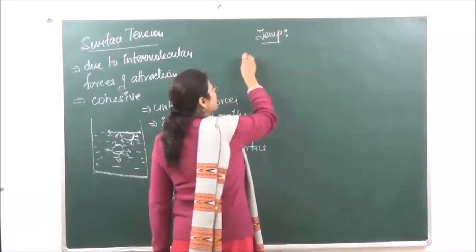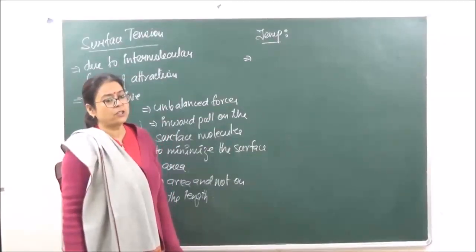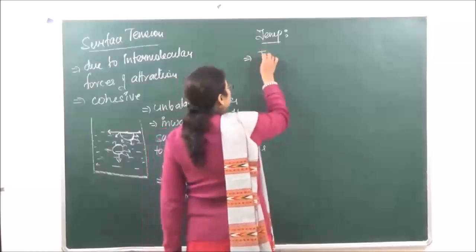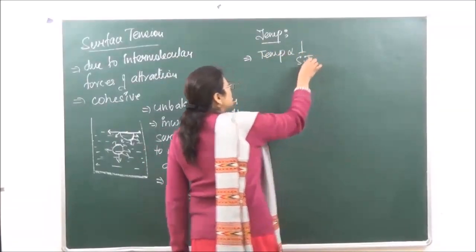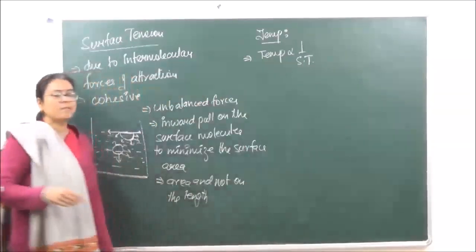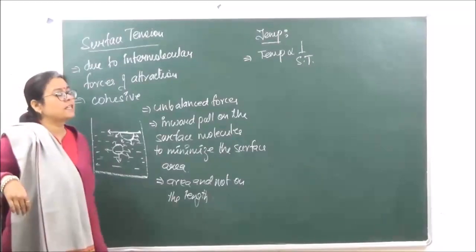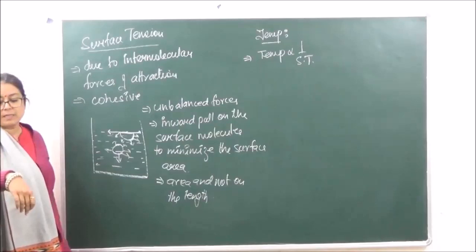It is seen that with increase in temperature, the intermolecular forces of attraction जो है वो decrease हो जाते हैं. Because of that, temperature is going to be inversely proportional to surface tension. Or if we increase the temperature, intermolecular forces of attraction decrease and surface tension is going to decrease. ठीक है? So temperature is inversely proportional.